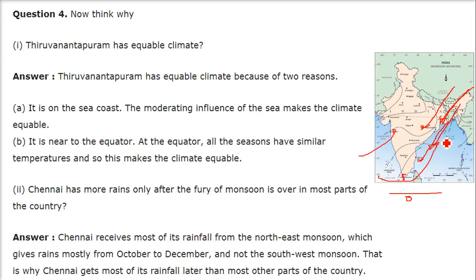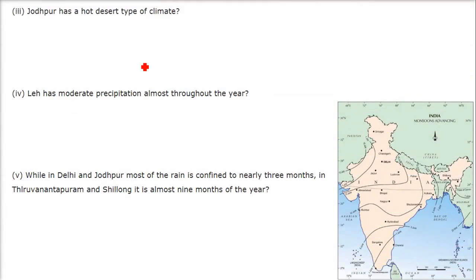But when it comes down here, these winds gain moisture from the warm ocean, warm sea. So now they have water. When they come here at the Coromandel coast, they rain. So Chennai receives most of its rain from the northeast rather than the southwest monsoon, from October to December. That is why Chennai gets most of its rainfall later than most other parts of the country.